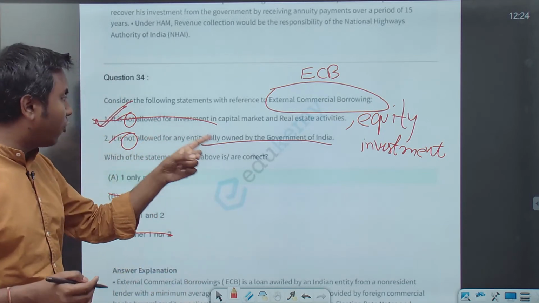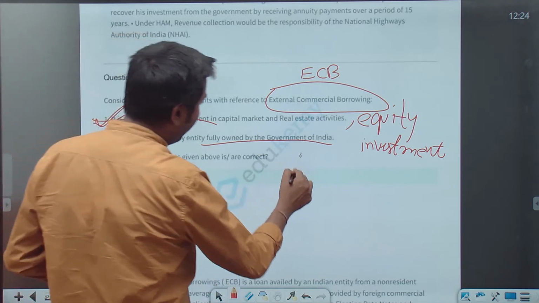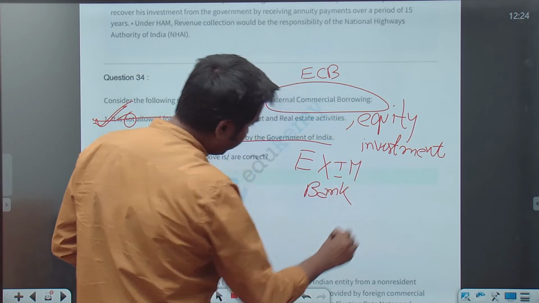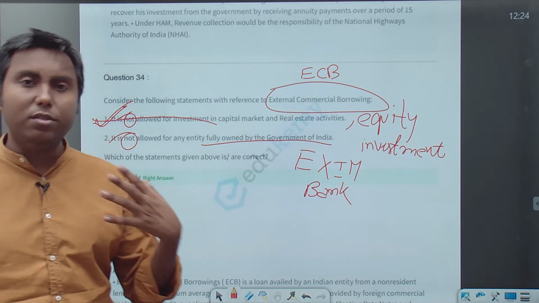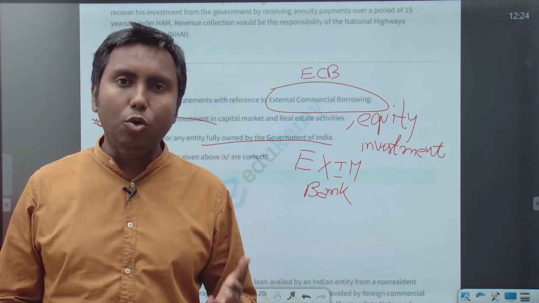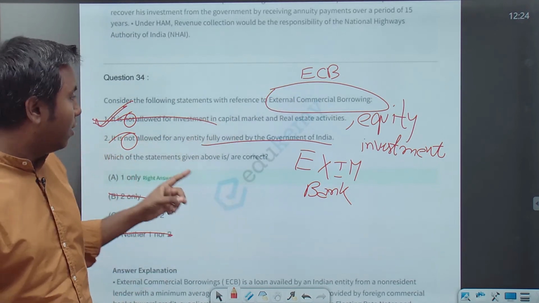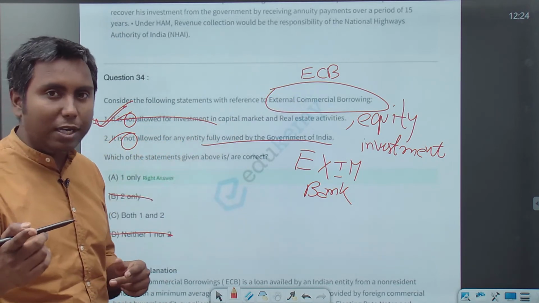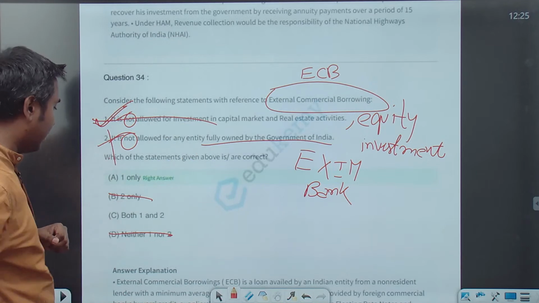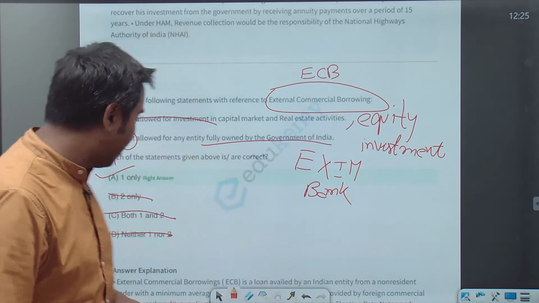Recently Exim Bank, Export Import Bank, and SIDBI have been permitted to take money under external commercial borrowing. And Exim Bank, as you know, is fully owned by the government of India. So this means 2 is incorrect, and we arrive at the answer that 1 only is the correct answer.